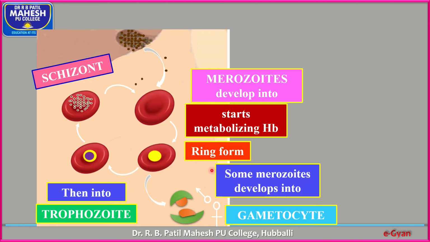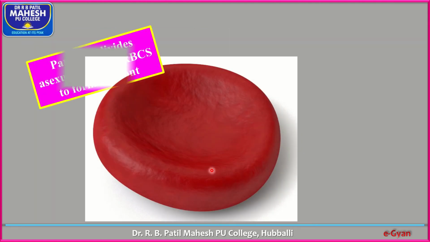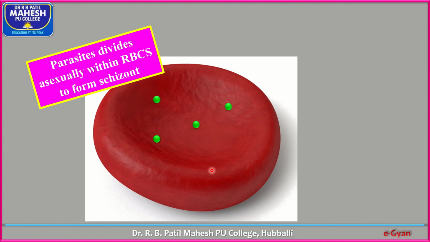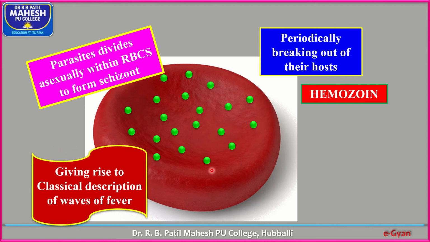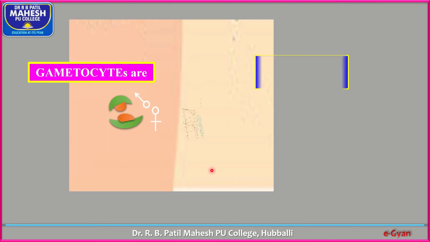Again, they infect red blood cells. The parasites divide asexually within the RBC to form schizonts, periodically breaking out of their host, which releases a toxic substance called hemozoin. As a result of this, malarial symptoms appear and they invade fresh RBCs.